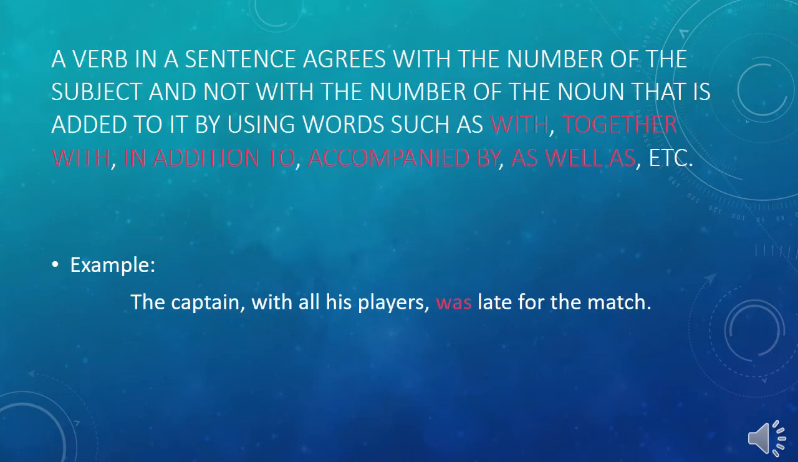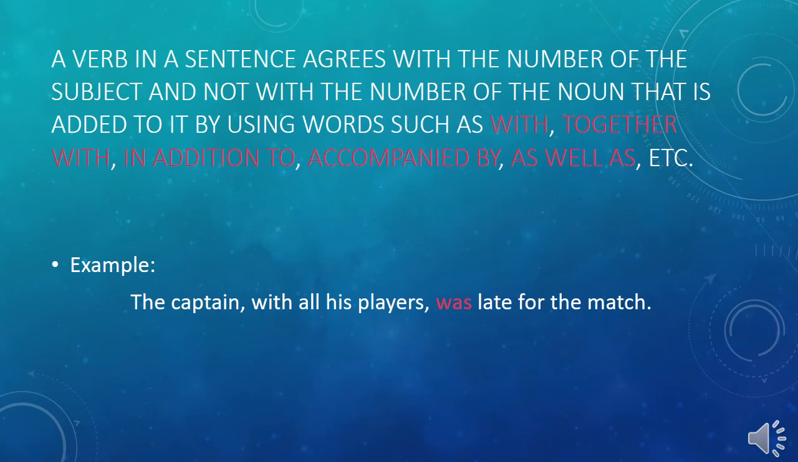Our next rule is a verb in a sentence agrees with the number of the subject and not with the number of the noun that is added to it by using words such as with, together with, in addition to, accompanied by, as well as, etc. Example: the captain with all his players was late for the match.